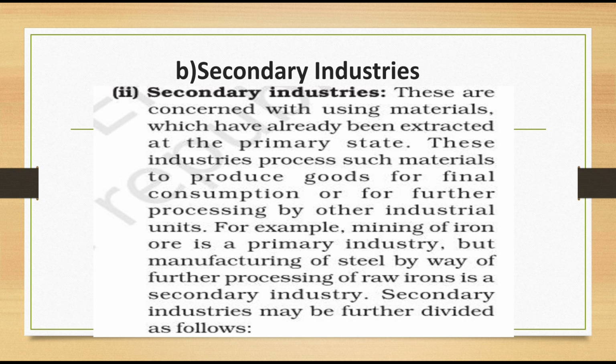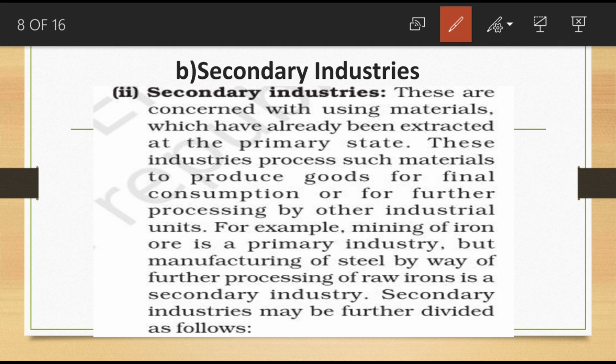Okay, listen. What are secondary industries? Secondary industry is concerned with using materials which have already been extracted in which industry? Primary industries. Means in the first stage, those industries have already extracted some materials. Those extracted items we use in secondary industries.